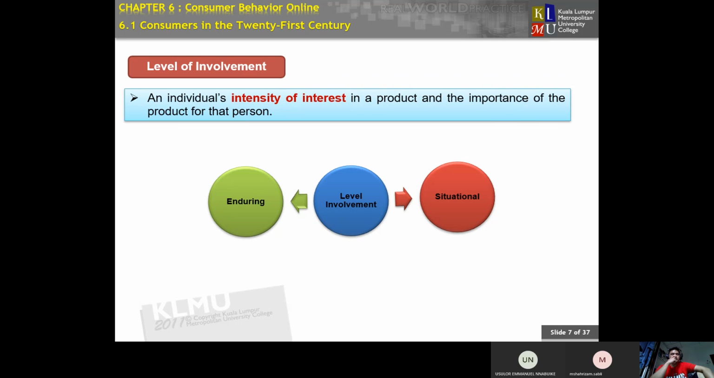Level of involvement. Okay. When we are studying consumer behavior, you guys need to know the level of involvement regarding enduring or situational. When we do level of involvement, it is based on the intensity of interest of the consumer toward a product. Is the product a necessity or enduring, or is it only a trend or situational?